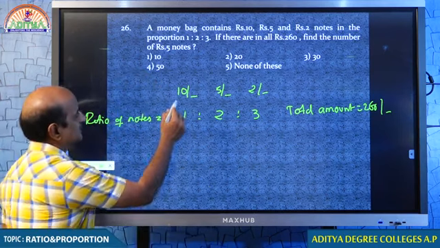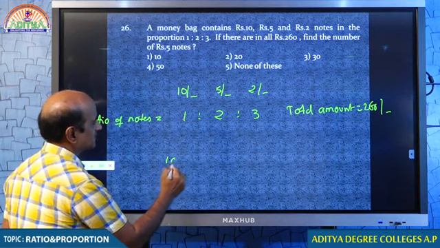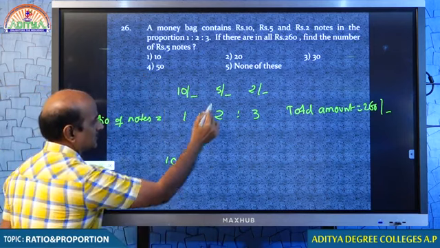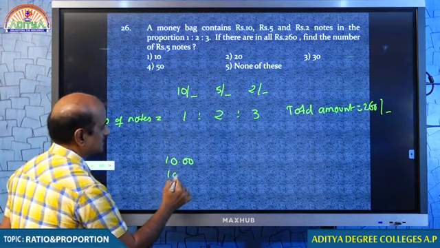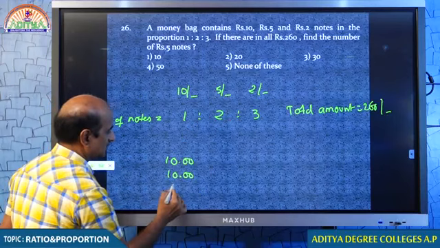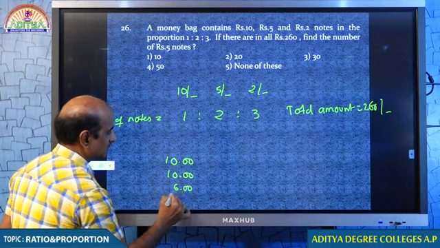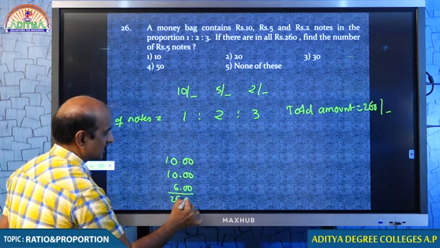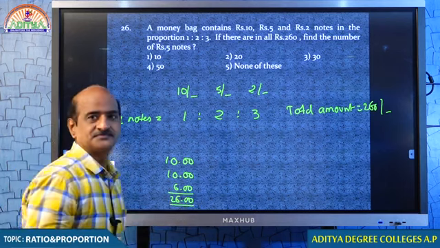Tell me. If there is only one 10 rupee note, only 2 5 rupee notes, 2 into 5 is 10, and only 3 2 rupee notes, the total amount in the bag should have been 26.